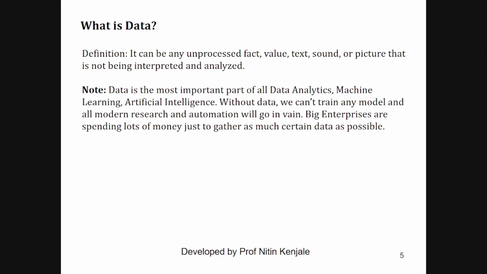Note that data is the most important part of all data analytics, machine learning and artificial intelligence. Without data, one cannot train any model and all modern research and automation will go in vain. Big enterprises are spending lots of money just to gather as much data as possible.